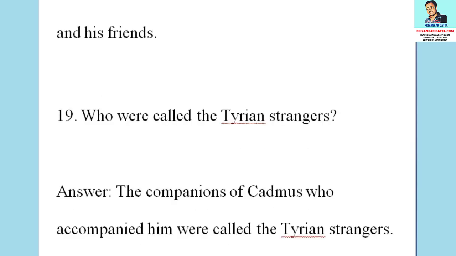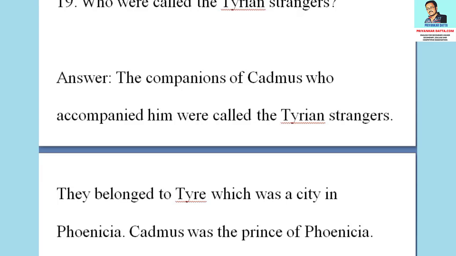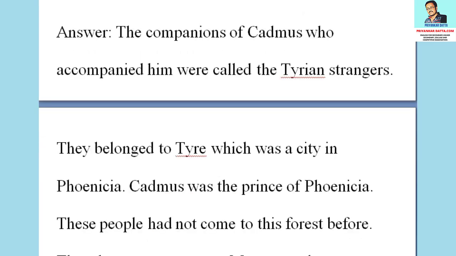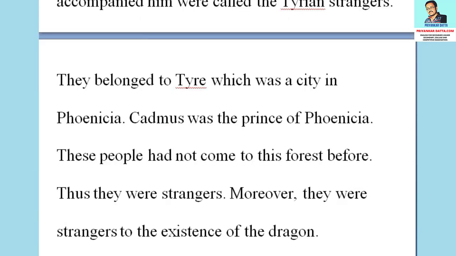The answer to the question is, the companions of Cadmus who accompanied him were called the Tyrian strangers. They belonged to Tyre, which was a city in Phoenicia. Cadmus was the prince of Phoenicia. These people had not come to this forest before, thus they were strangers. Moreover, they were strangers to the existence of the dragon.